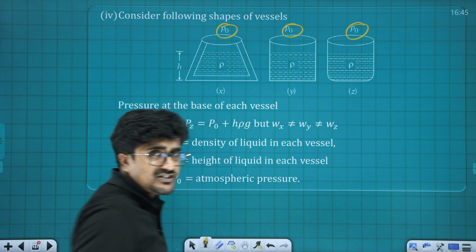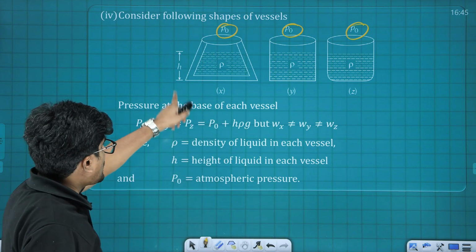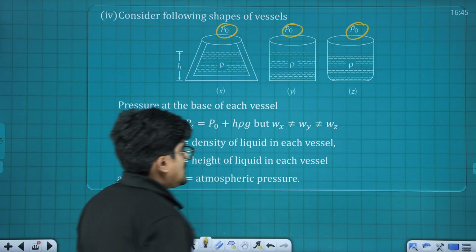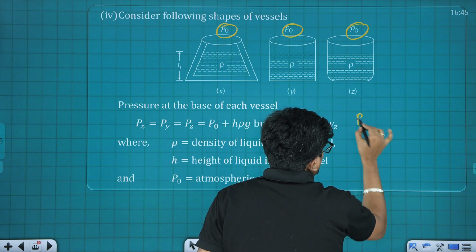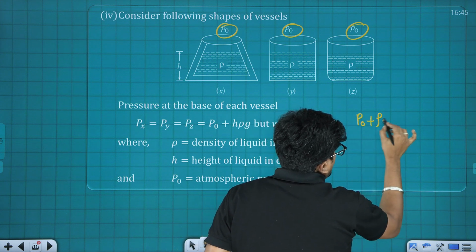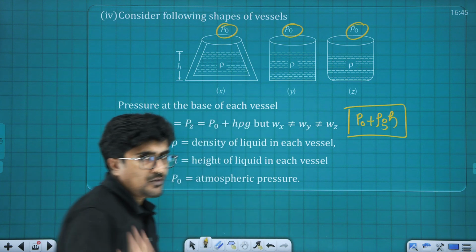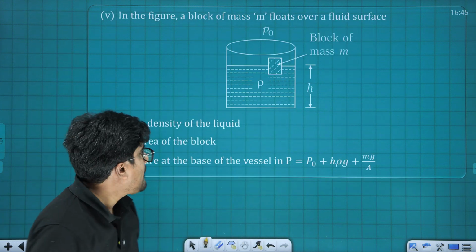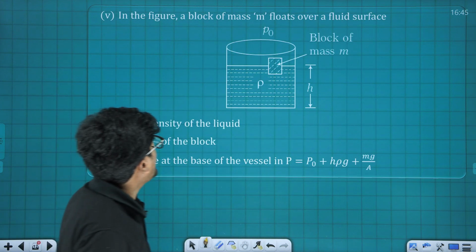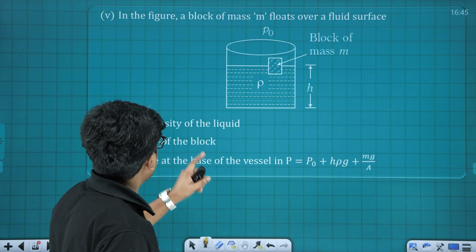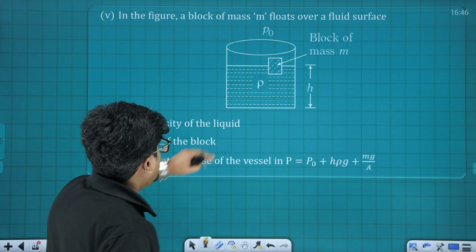So irrespective of the shape, it's going to be same at all the points. What is going to be the pressure then? It's going to be P0 plus rho g into h, where h is the height of the liquid column. Is that okay?